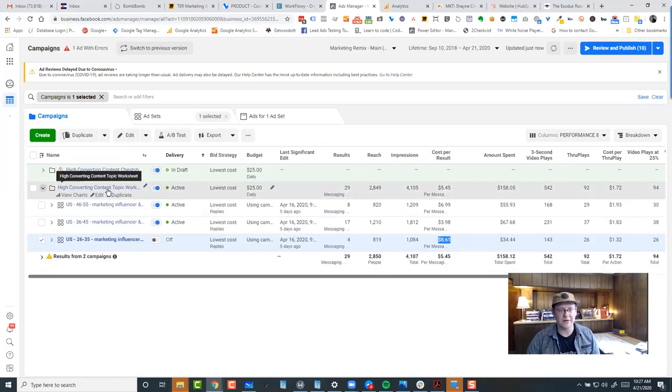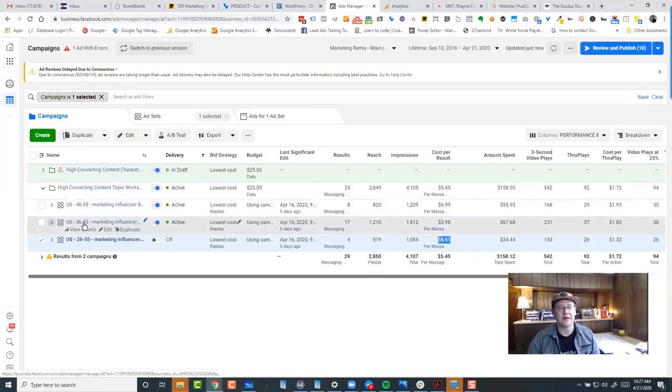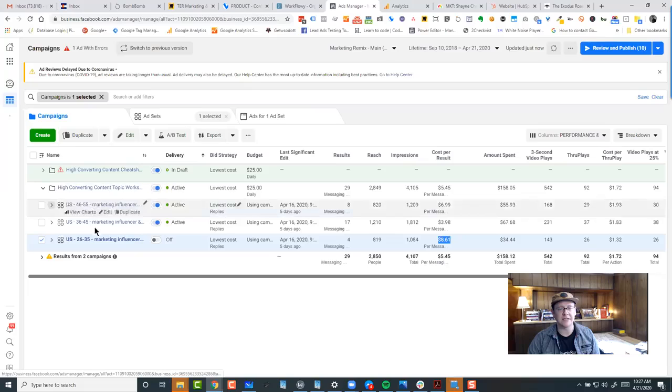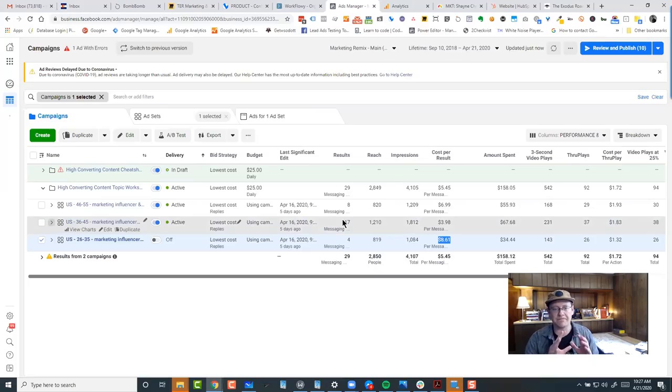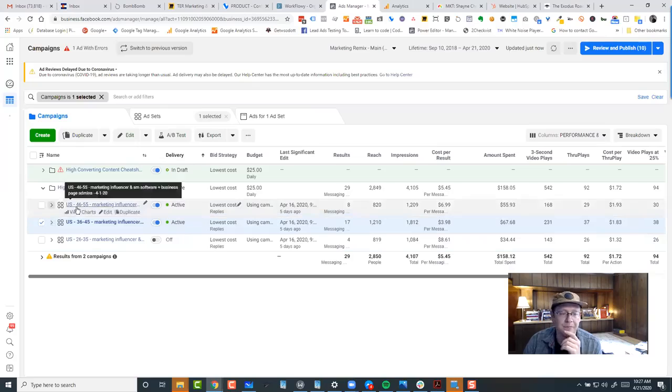I'm using campaign budget optimization, meaning that I'm using 25 bucks a day, and then I'm making Facebook spend at least $6 per ad set per group audience, which is 18 bucks, and that gives a few bucks for it to allot to the different campaigns it feels is going to perform better, but still give me even showing of these different groups with the budget so that I can get a good idea which one is going to perform best at this level, right? So I'm looking for inexpensive, high quality leads at this point, right? So that's the breakdown there.